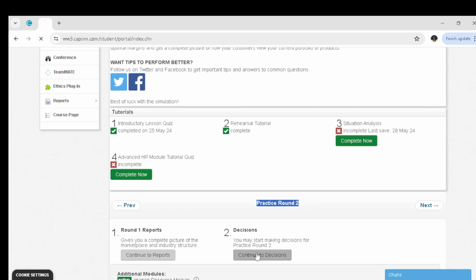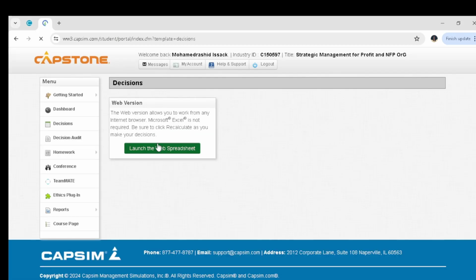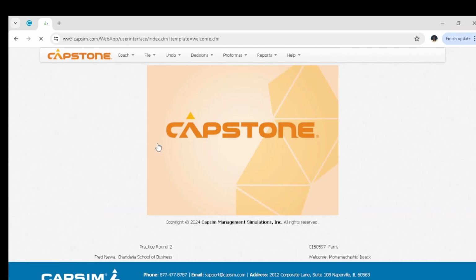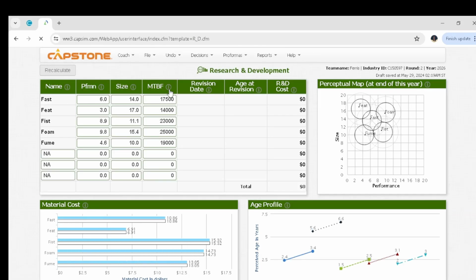So we shall continue to decisions and then launch the web spreadsheet. And we shall start with the first department, which is the R&D. But before that, remember that we need to go through the report before we make our decisions. At the moment, our company is Ferris, and our products are Fast, Fit, Feast, Form, and lastly Fume. So I shall take you through the report first before we continue.